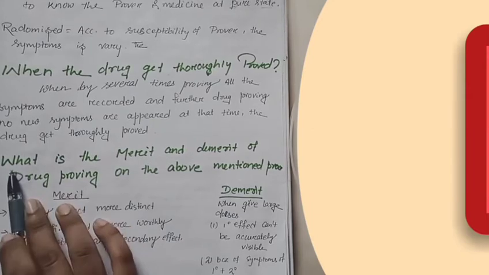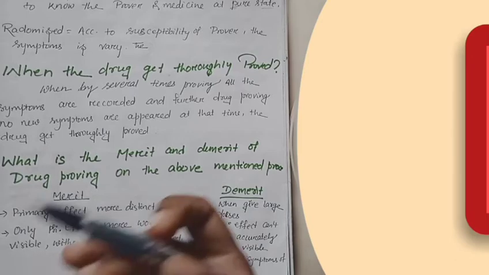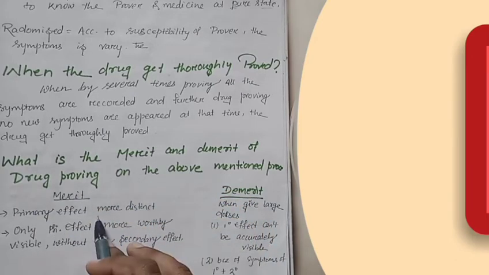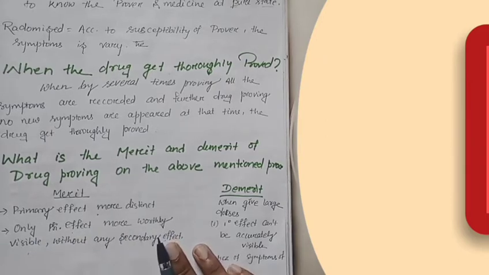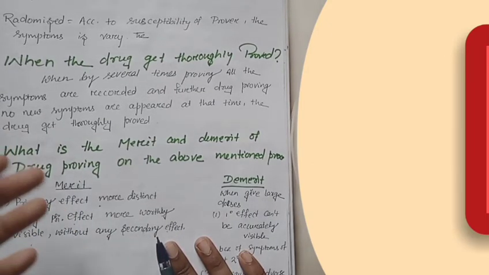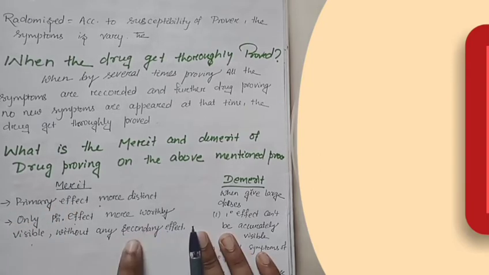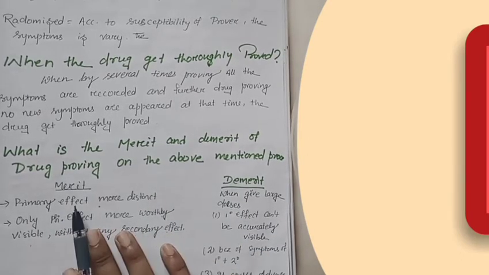Now another question, what are the merit and demerit of drug proving? So we all discuss drug proving. Now the merit: the primary effect is more distinct, and only the primary effect is visible without any secondary effect. Now the question comes, what is the primary effect and what is the secondary effect? Primary effect means the first response. When we take a medicine, the first response given by our body is known as the primary effect, and the response to the primary effect by the vital force is known as the secondary effect. We know all about this from the Organon. So this is the merit.